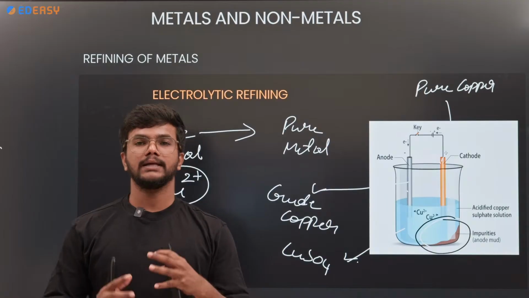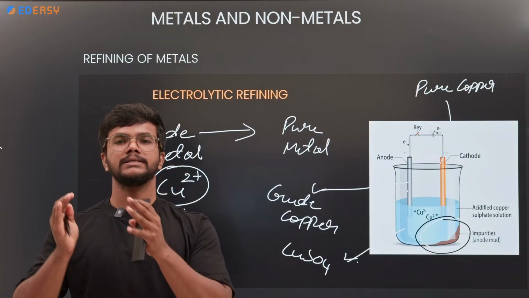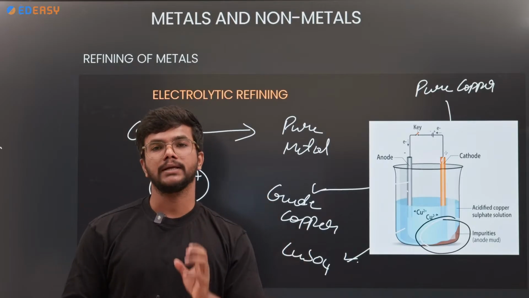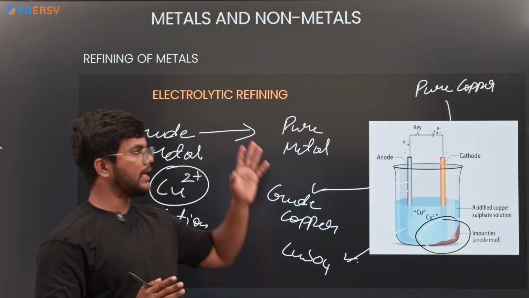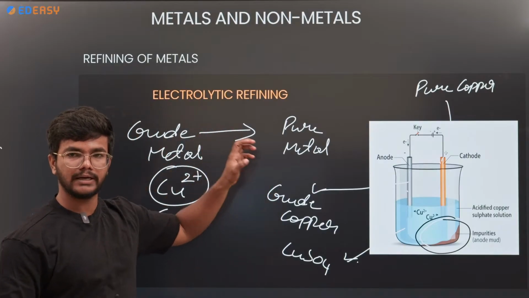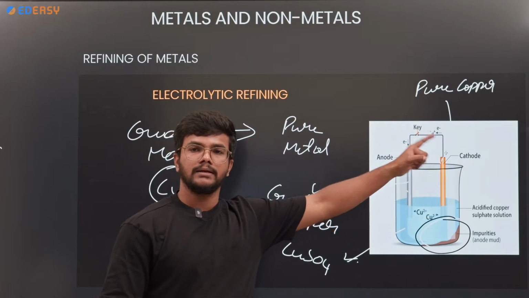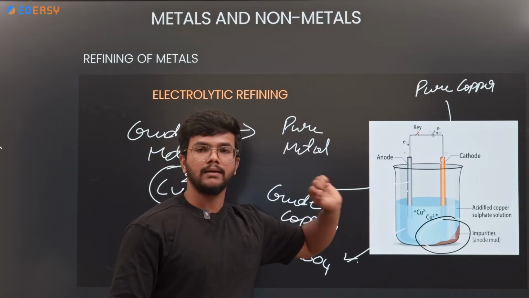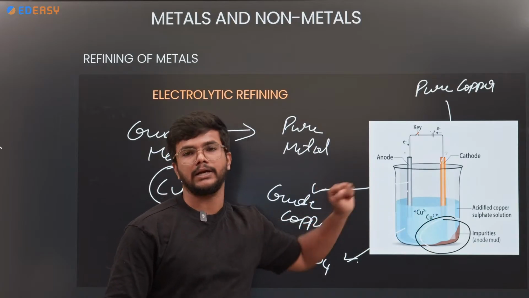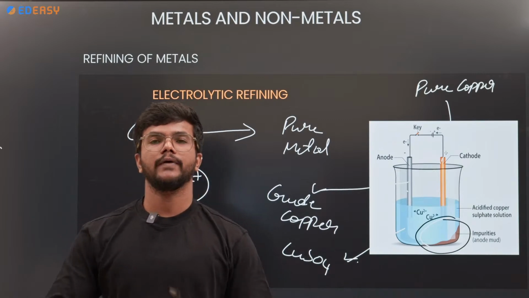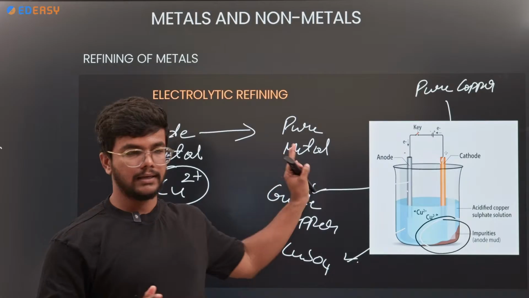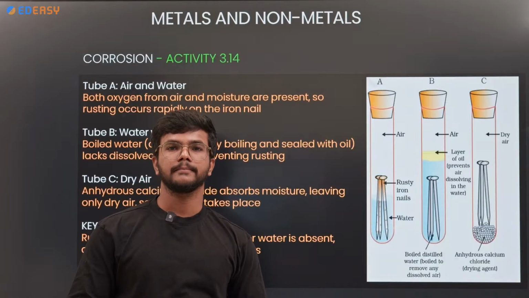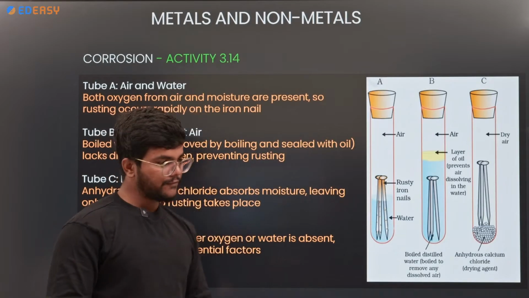After extracting the metal from the ore, that metal is considered crude metal. From the crude metal you can get the pure metal with electrolytic refining. In electrolytic refining, everything should be the same metal. At the cathode it should be pure, at the anode it should be impure. You can take the metal salt as the electrolyte. Okay, hope you have understood till now. Till now we have discussed electrolytic refining. Next is corrosion. There is an activity for corrosion.